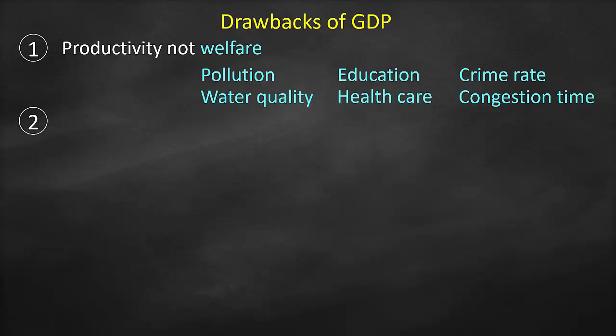Another drawback for GDP is the informal economy. What do you mean by informal economy? We can call it the underground economy, which means when people work for cash and they don't report it. So they don't pay taxes, and at the same time, it's not included in the GDP.